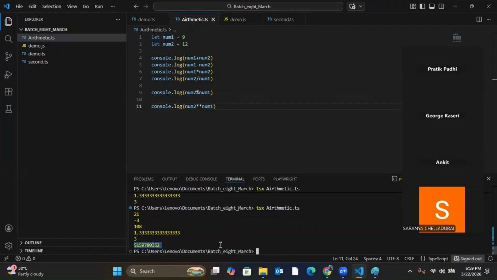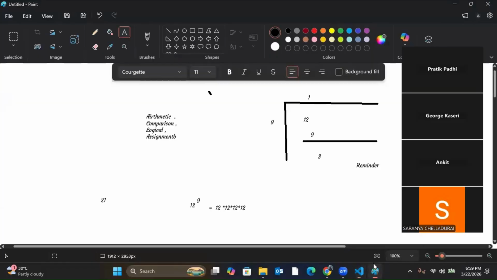Now, incremental and decremental operators. What is this? This is specific to programming only. The incremental and decremental operators look like this: plus plus is incremental, and minus minus is decremental.